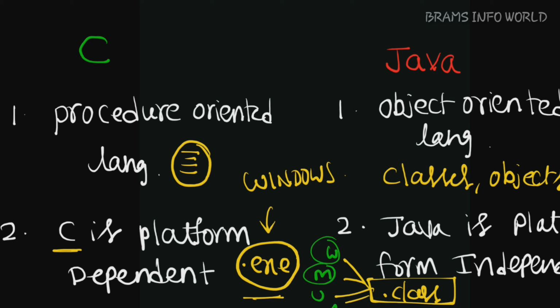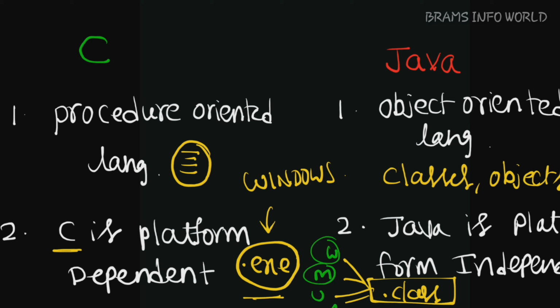In C++ we are using pointers like in C language, but in Java there are no pointers. So pointers are available in C++, pointers are not available in Java.